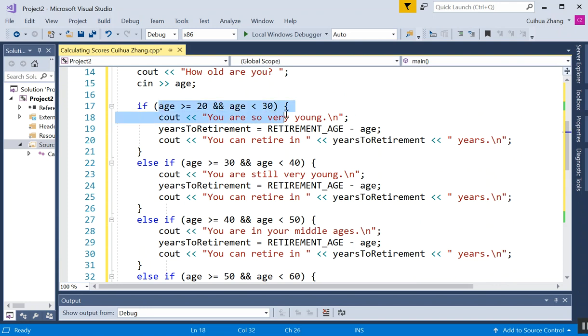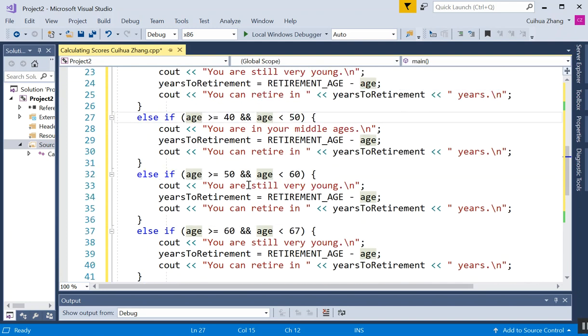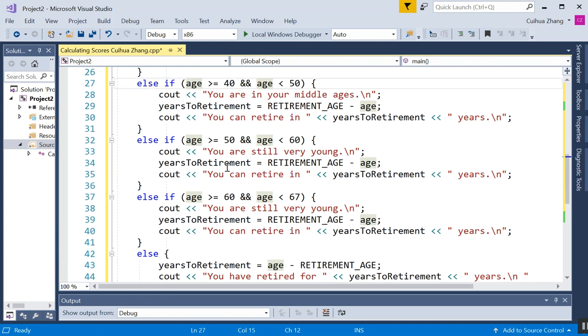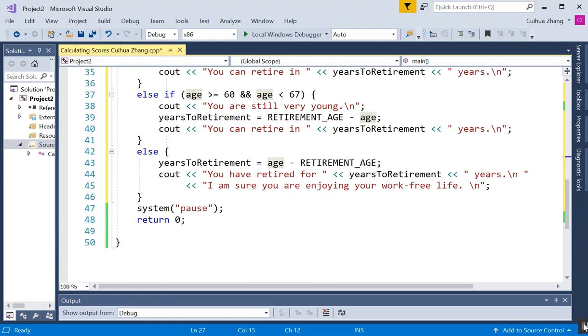So if this condition is true, it will execute these statements and exit, not evaluating any of the rest. So that is the difference between if statements and if else if. One is multiple if statements, one is one if-else statement. So this is more efficient. That's that.